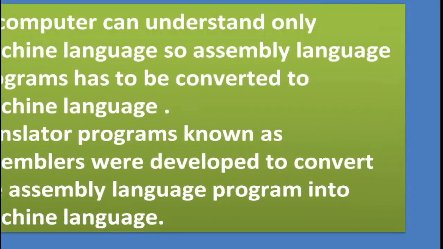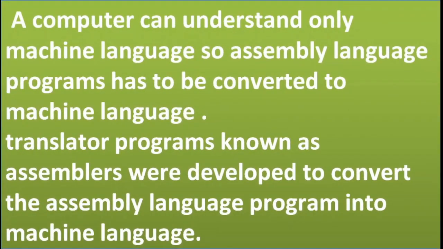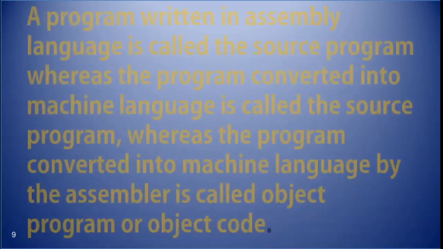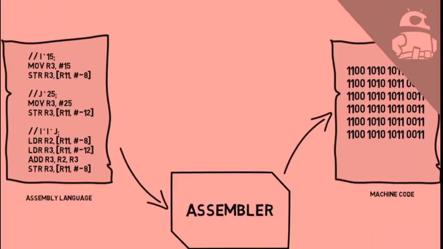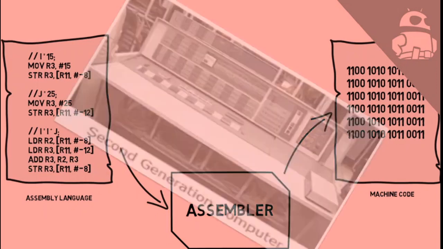A computer can understand only machine language, so an assembly language program has to be converted to machine language. Translator programs known as assemblers were developed to convert the assembly language program into machine language. A program written in assembly language is called the source program, whereas the program converted into machine language by the assembler is called object program or object code. Like machine language, assembly language is also machine dependent and programming in this language is quite time consuming, so it is also regarded as a low level language. Assembly programming languages were used in second generation computers.